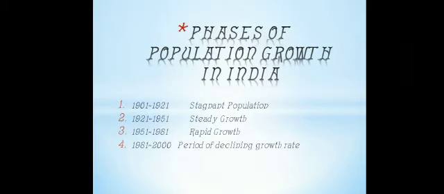Now, our topic: phases of population growth in India. There are four main phases of population growth in India. First, 1901 to 1921, stagnant population growth. Second, 1921 to 1951, steady growth rate. And third, 1951 to 1981, rapid growth rate. And fourth one is 1981 to 2000, period of declining growth rate. We will discuss one by one.